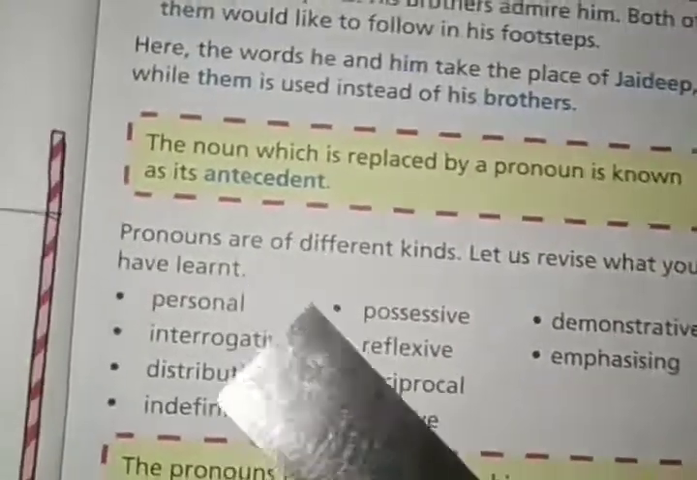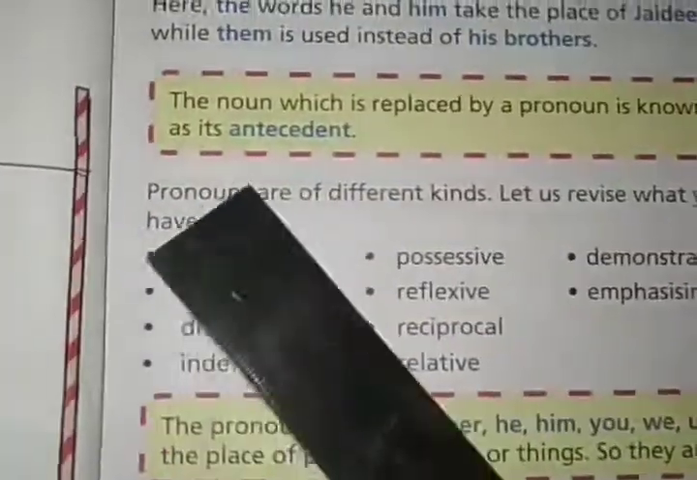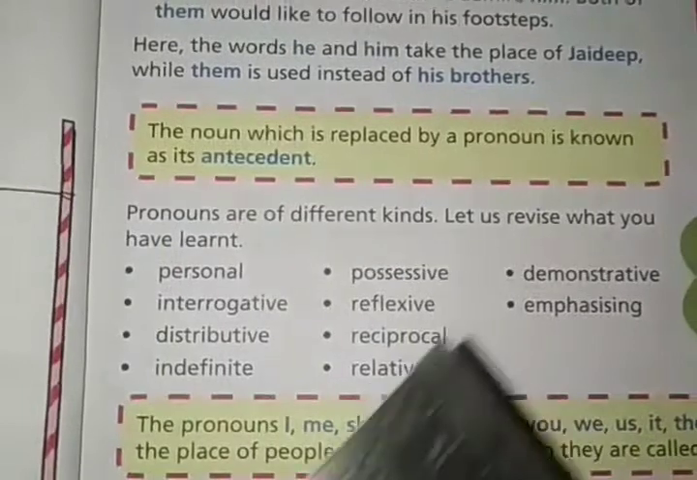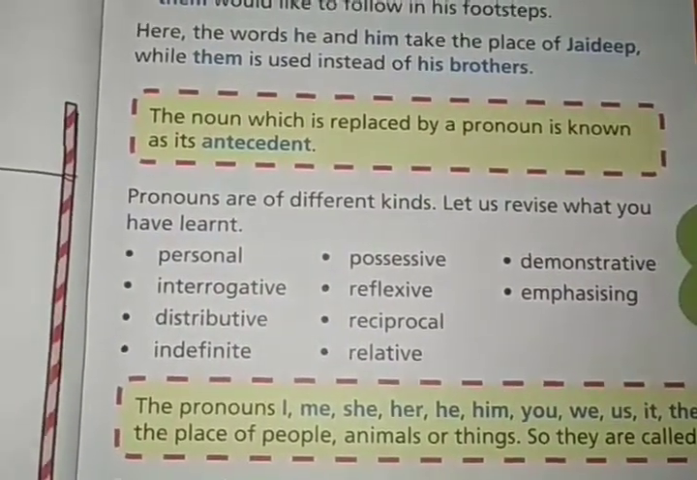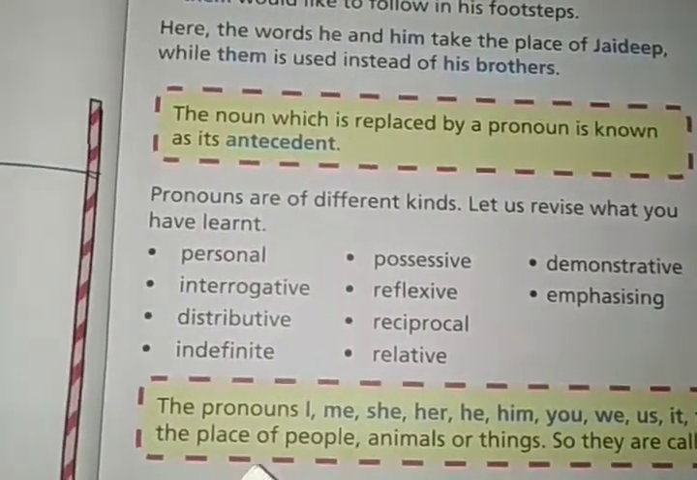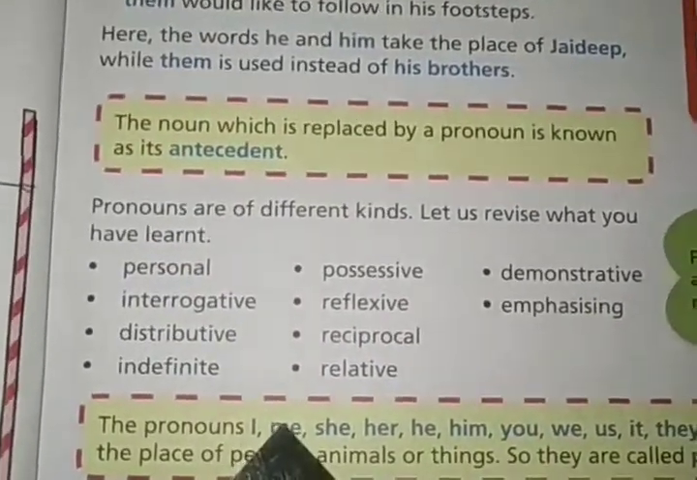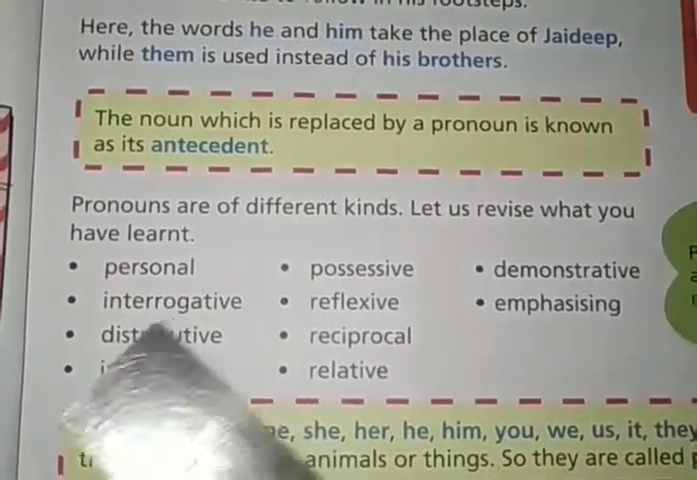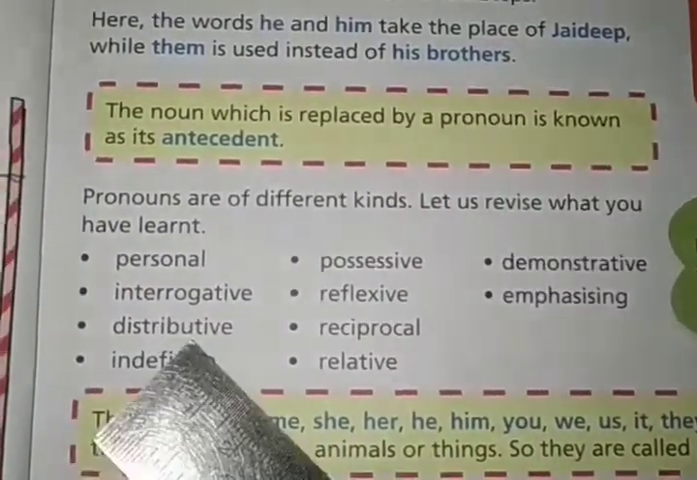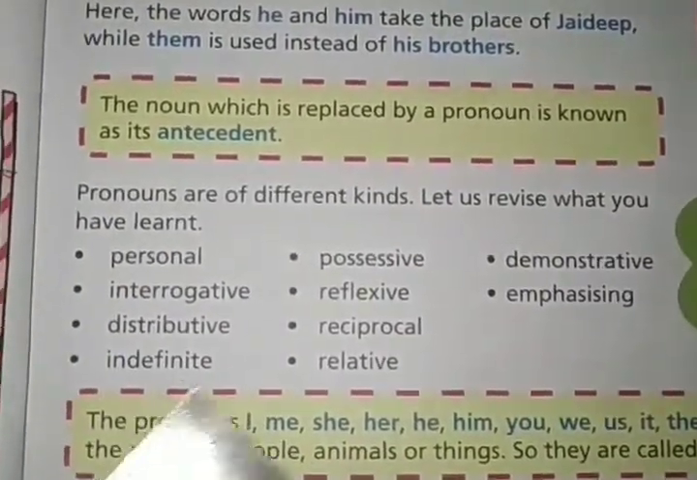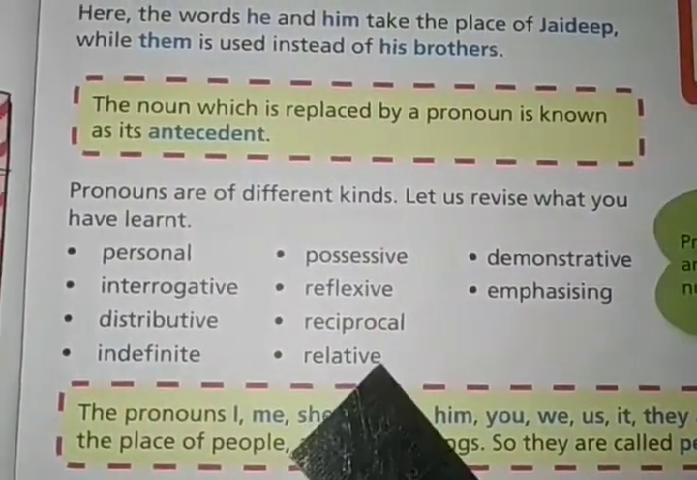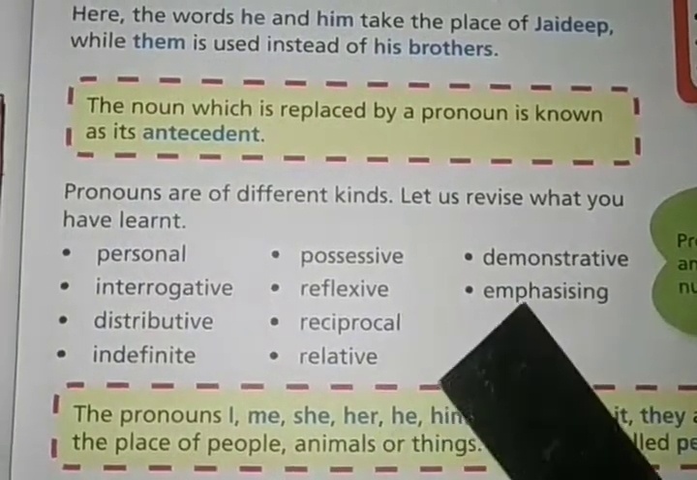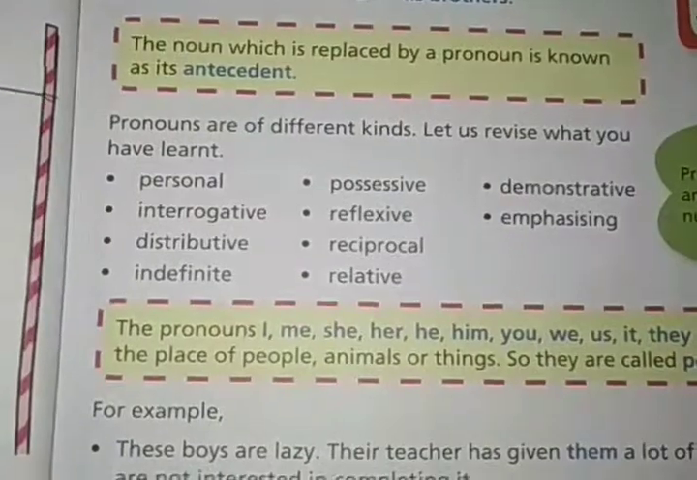Clear now? Okay, so let's discuss its kinds. Pronouns are of different kinds. Let us revise what you have learned. We have already learned in class 7 that there are many kinds of pronouns. What are they? Personal pronouns, interrogative pronoun, distributive pronoun, indefinite pronoun, possessive pronoun, reflexive pronoun, reciprocal pronoun, relative pronoun, demonstrative pronoun, emphasizing pronoun. Okay, so let's discuss one by one.